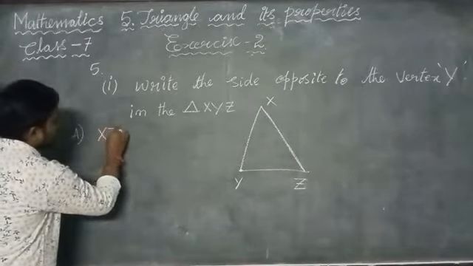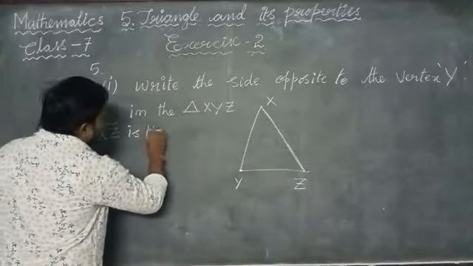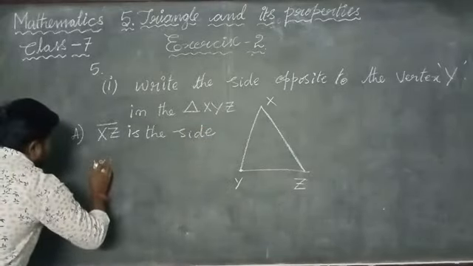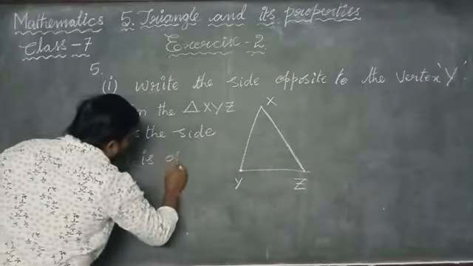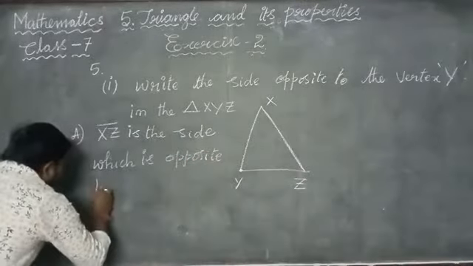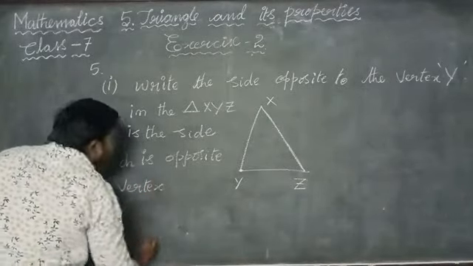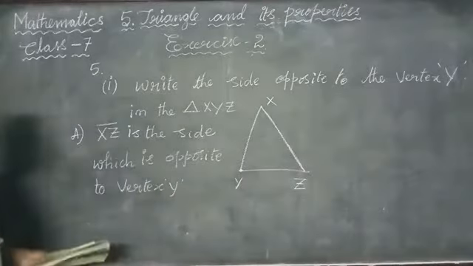Line segment XZ is the side which is opposite to vertex Y. Okay.